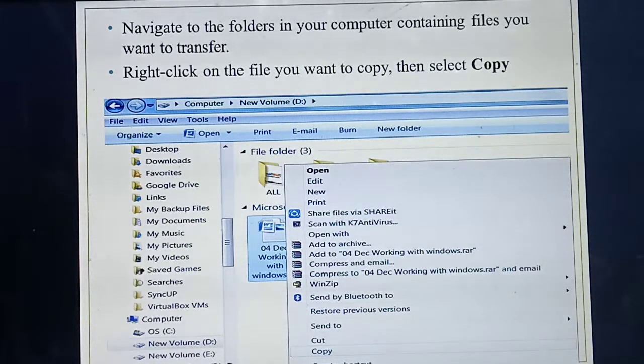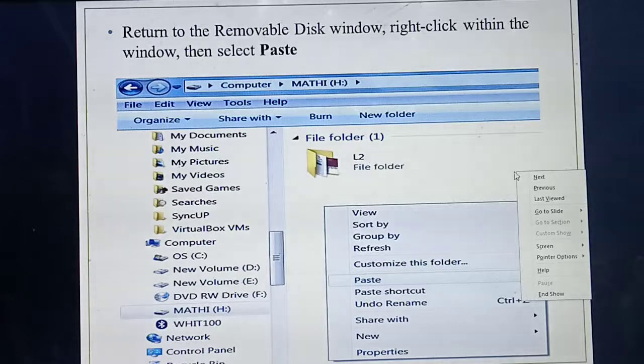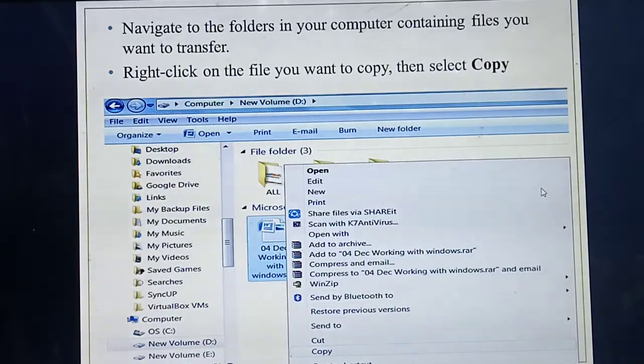So from the pen drive you are going to copying the file. So what are the steps you need to follow? So for example, I am going to copy this file. So you need to right click on the file. Okay, so right click copy means which option you need to choose, students? Copy option. So from here to where you need to paste, that location you need to choose. So for example, I am copying that file from here. I am going to paste in other location. Okay, so you need to click which option, students? Paste option. Okay, students, paste option.